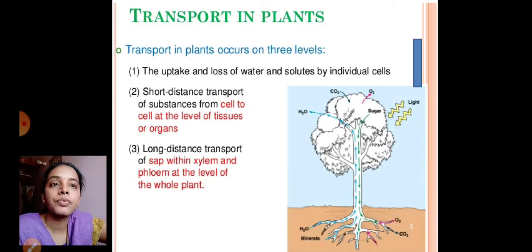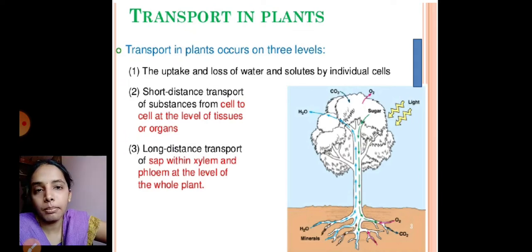Transport in plants occurs at 3 levels. The first is the uptake and loss of water and solutes by individual cells. The water, ions or molecules that are absorbed need to be transported through each cell in a plant body. So it involves short distance transport and even long distance transport. The short distance transport of substances involves cell to cell movement at the level of tissues and organs. Whereas long distance transport involves the movement of sap within the xylem and phloem at the level of the whole plant body.